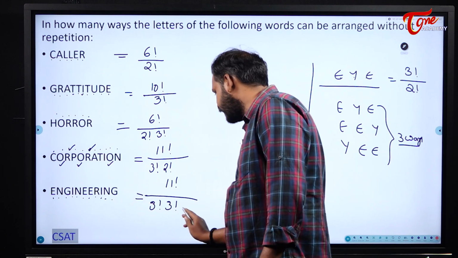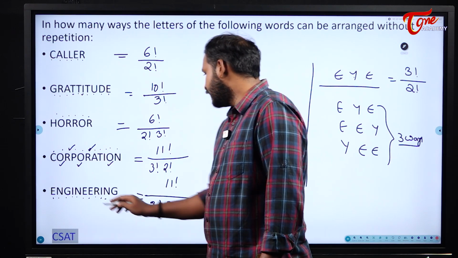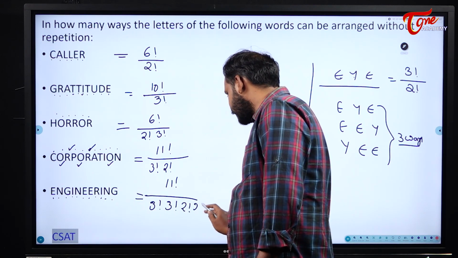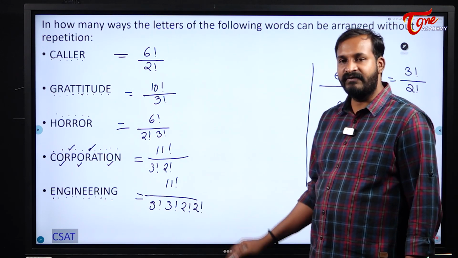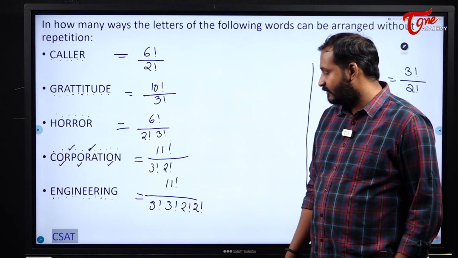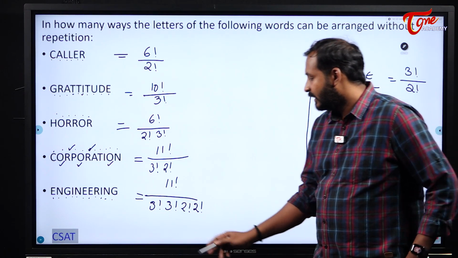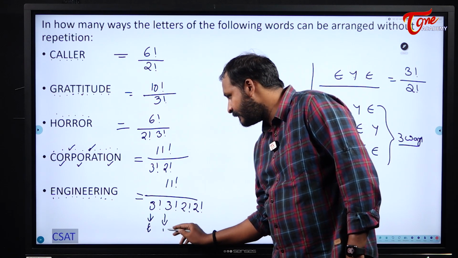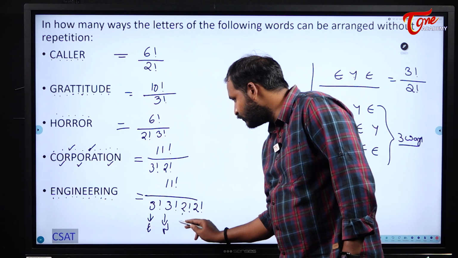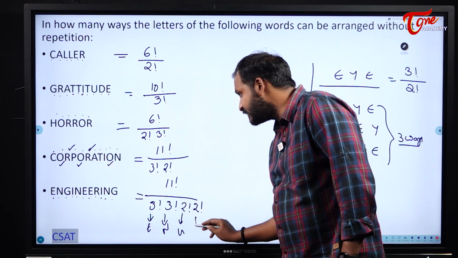Next, G was repeated twice, so 2 factorial. Next, I was repeated twice, so 2 factorial. So write them individually, don't combine them. So 11 factorial by 3 factorial into 3 factorial into 2 factorial into 2 factorial. This 3 is for E, this is for N, this 2 is for G, and this is for I.